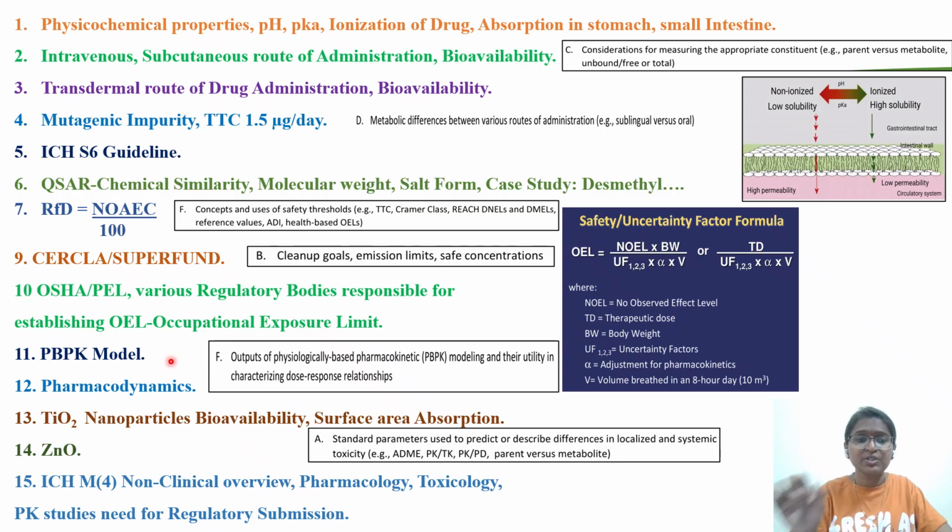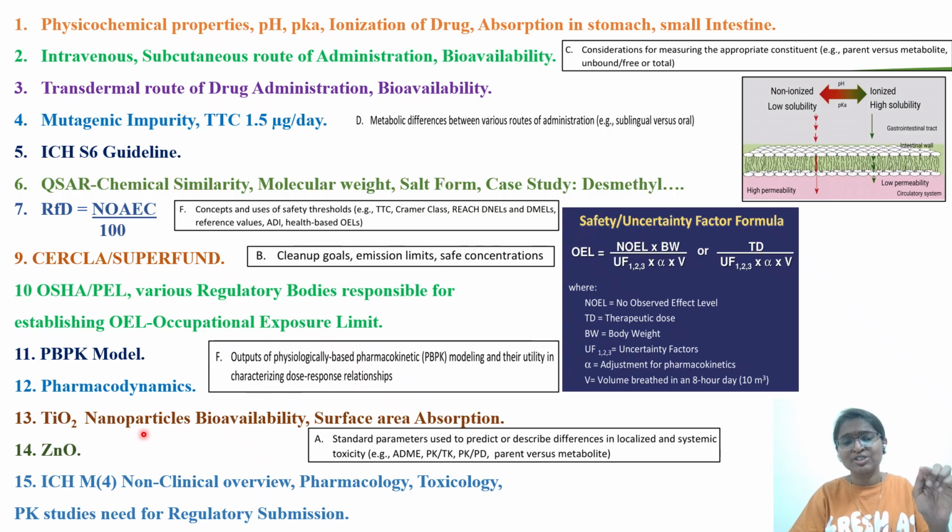The next question is with respect to PBPK modeling or pharmacodynamics. In addition to toxicology or TK modeling, some questions with respect to pharmacology they'll also ask. Here the question was with respect to PK modeling. If you look into the ABT brochure also, outputs of physiologically based pharmacokinetic modeling and their utility in characterizing dose response relationship. In the first four chapters of Klaassen also, principles of toxicology, this PBPK modeling is very, very important to understand dose response relationship curves. From this only you will be able to derive the EC50 values. So for that reason, this is very, very important. Try to read the concept behind this PBPK modeling.